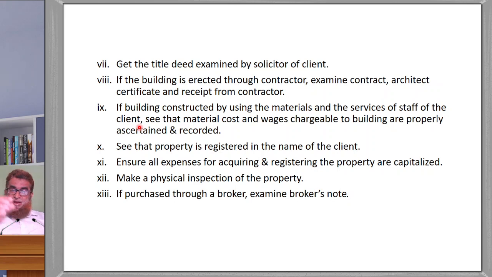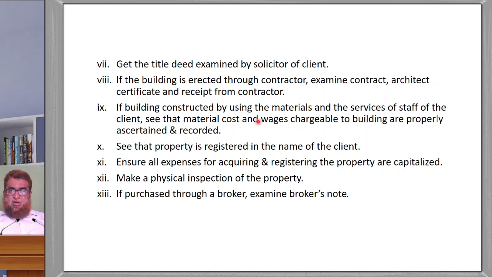Is the building constructed by using the materials and services of the staff of the client? Your own staff, the client's own staff. For example, you are the auditor and you have the client's staff. If the staff of the client are purchasing the materials and using the service of their own staff, then it is construction by the client themselves, isn't it?